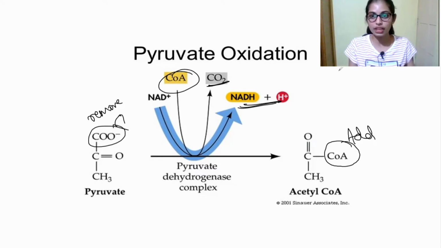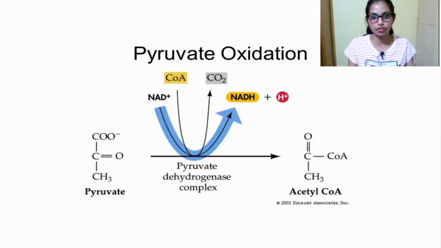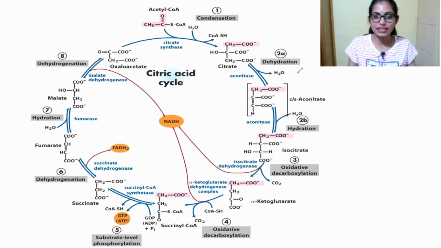After the conversion, this acetyl-CoA will enter inside the mitochondria for Krebs cycle. So let us see what happens. You can see over here, this is the entire citric acid cycle. The first step is pyruvate. In glycolysis, the end product is pyruvate, which has to be converted into acetyl-CoA. So here, pyruvate is converted into acetyl-CoA with the help of the enzyme pyruvate dehydrogenase.